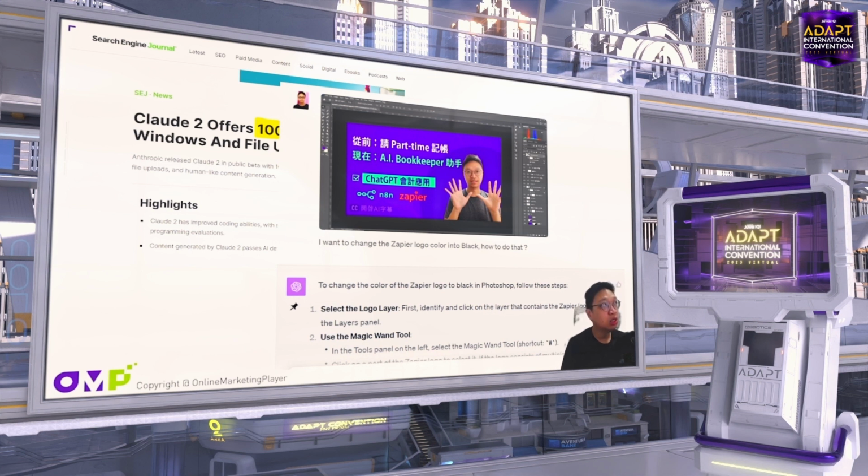If you are a ChatGPT Plus user, you should now be able to upload an image to ChatGPT and ask any question related to the picture. For my use case, sometimes I forget how to use the software. For example, you can see this is Photoshop. I asked how to change the logo into white color. It told me to first select the layer, which means ChatGPT not just understands text now, it also understands pictures, which means it can now see.